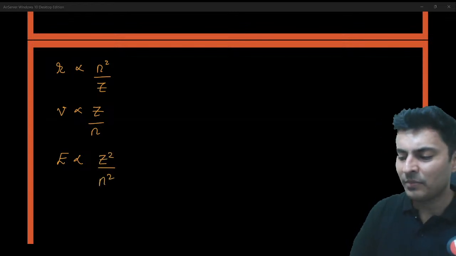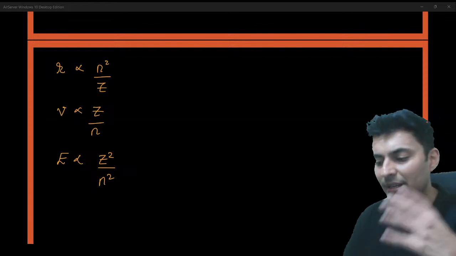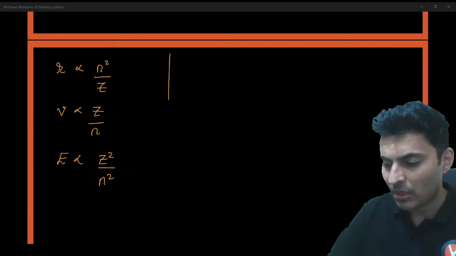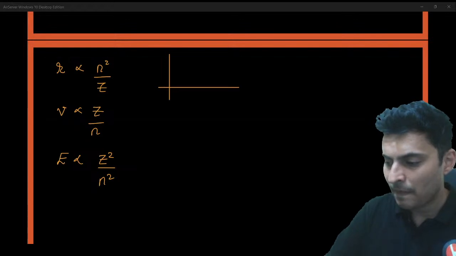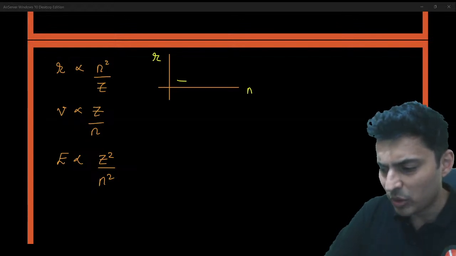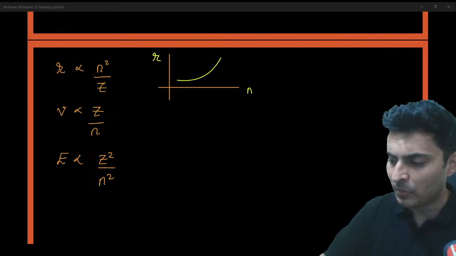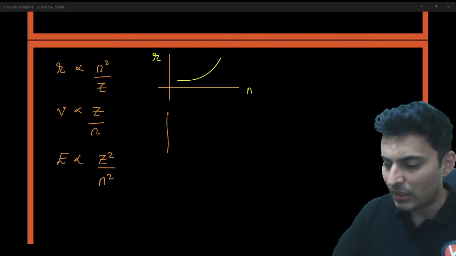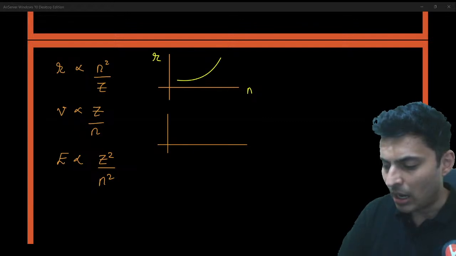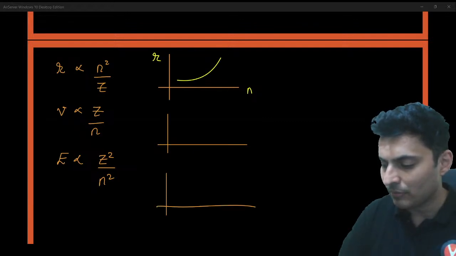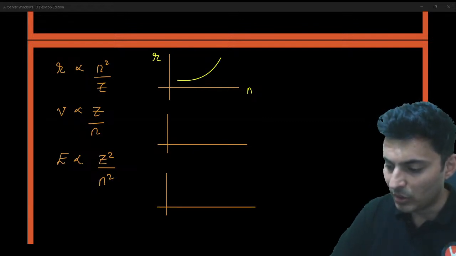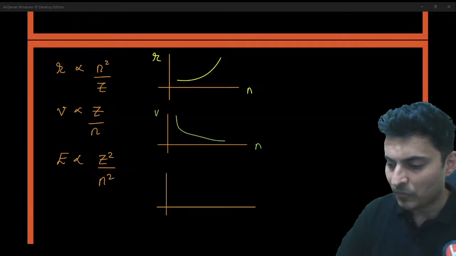These graphs might come with regards to how radius changes with n, or direct relationship based questions. So R is proportional to n square, so it will be like this. Similarly, how does velocity change with n? How does energy change with n?